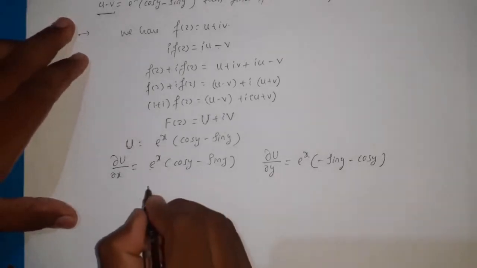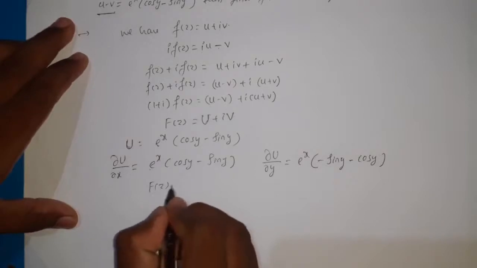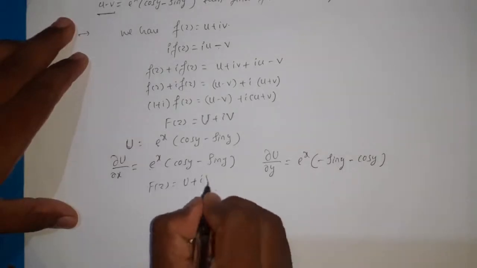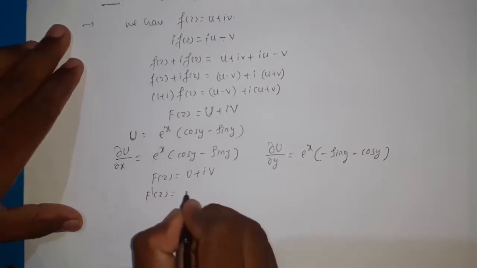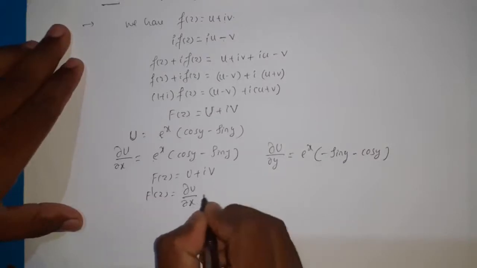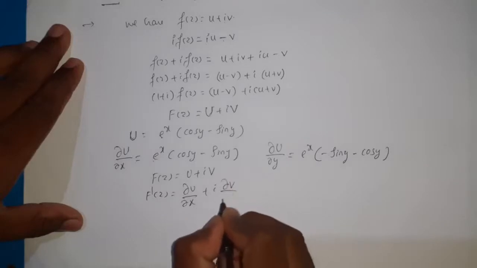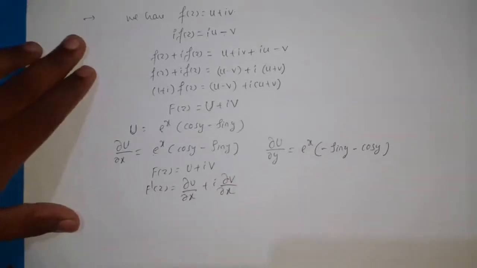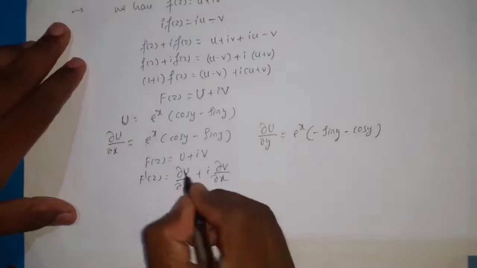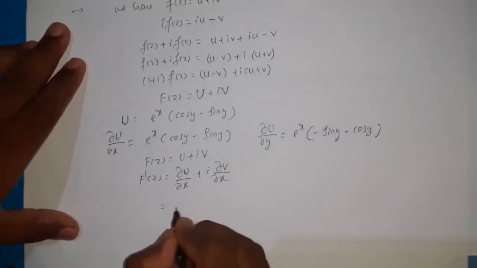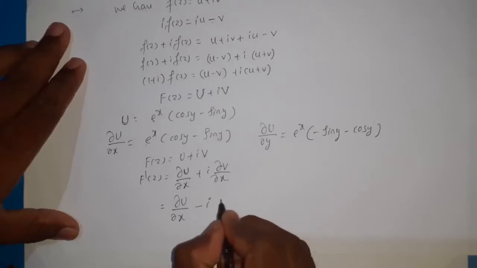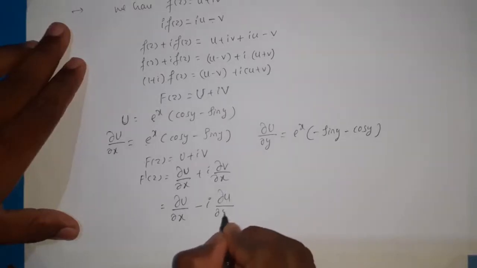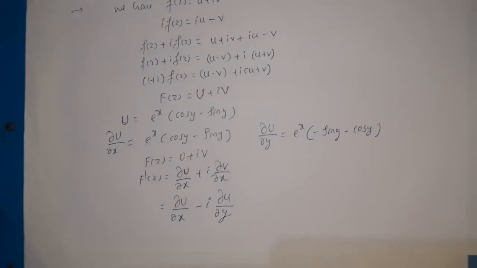Now, capital F(z) equals U + iV. Then F'(z) = ∂U/∂x + i ∂V/∂x, as in the previous case, but here U and V are capital. This is equal to ∂U/∂x - i ∂U/∂y, because only the real part is given.